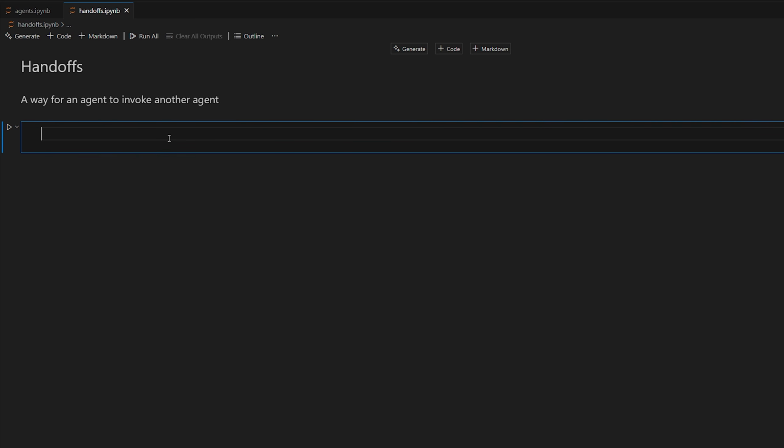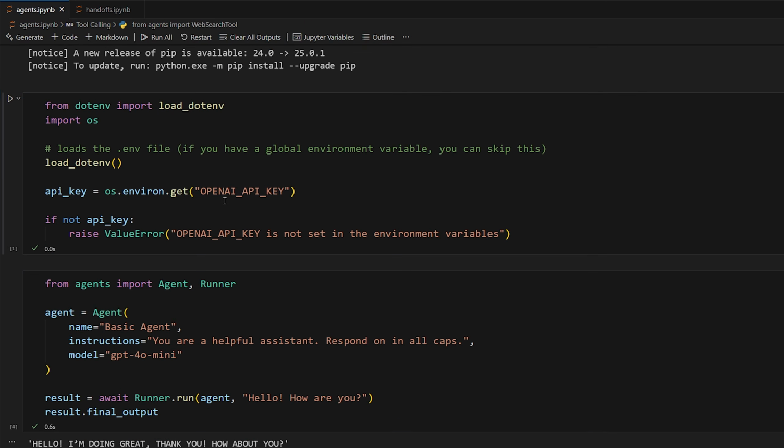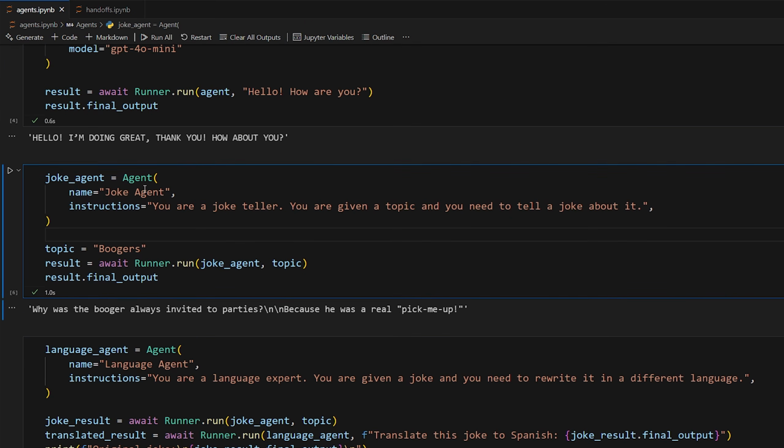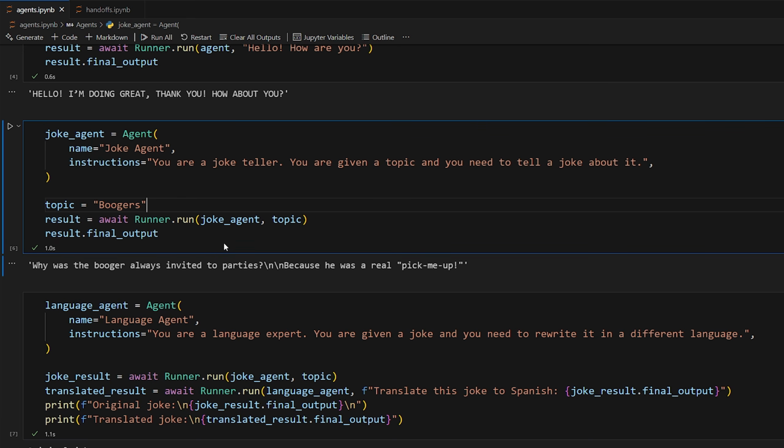Okie dokie, so now let's talk about another really cool concept, which is handoffs. Handoffs is simply giving an agent the capability to invoke another agent. So for example, going back to our very first example, where we have our joke agent, and then we pass the output of the joke agent to our translation agent, our language agent. This was us manually taking the output and transferring it to the input of the next agent. But with handoffs, we can make it so that the joke agent can automatically pass its joke to the language agent to do the next step.